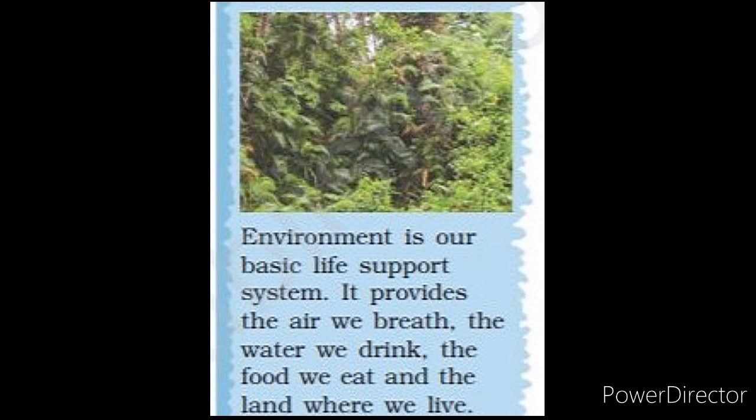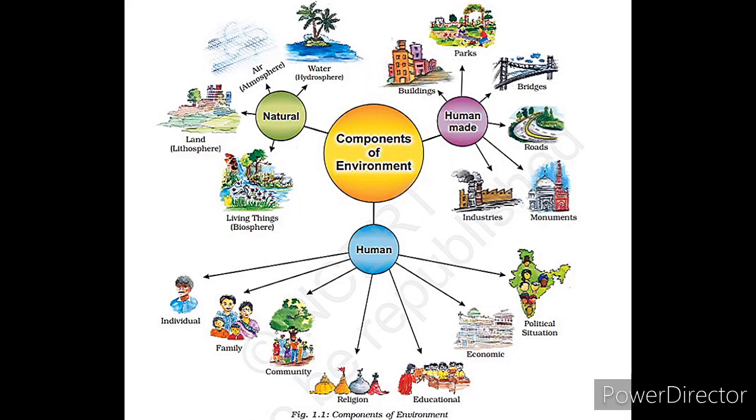Now see the diagram carefully given on page number 2. Components of environment. There are mainly 3 components of environment. First is natural environment. Those components which are already present in our nature are known as natural environment. These are of 4 types.